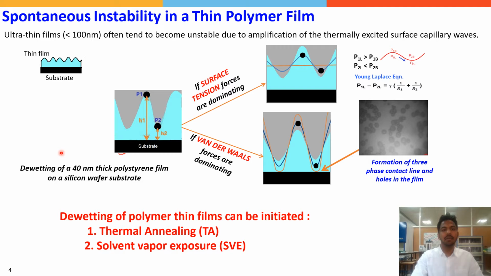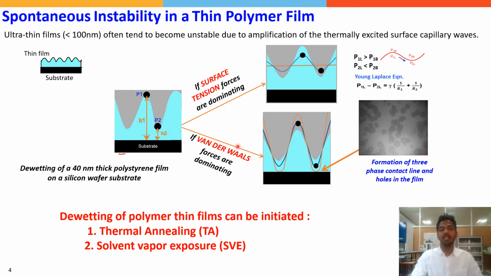Spontaneous instability is typically observed in thin films of thickness less than 100 nanometers. Why thin films? Because on the surface of thin films, we see some high frequency and low amplitude fluctuations, and therefore these fluctuations for a thin film of thickness less than 100 nanometers show some instability. If we consider one such fluctuation as sinusoidal, and there are particles of liquid at points P1 and P2, because of the curvature, the pressure at point P1 is higher as compared to point P2. Due to this pressure difference, the liquid will tend to flow and eventually gets flattened out if the surface tension forces are dominating.